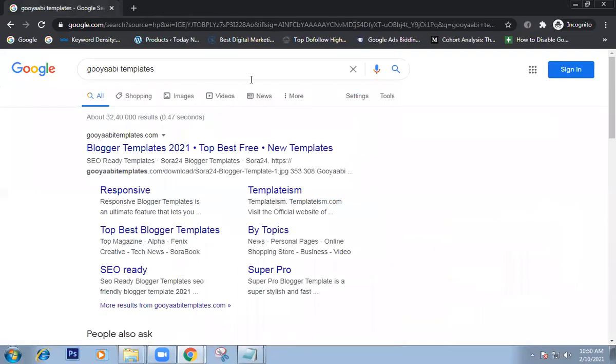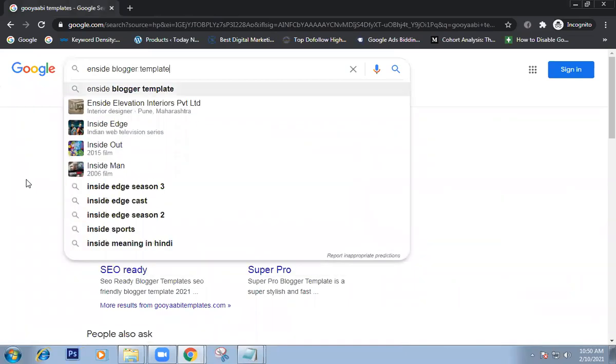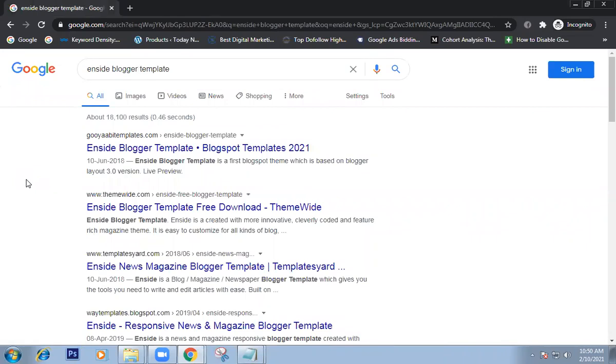Here, initially you guys are practicing on this template. Note down the template name: Inside Blogger template.